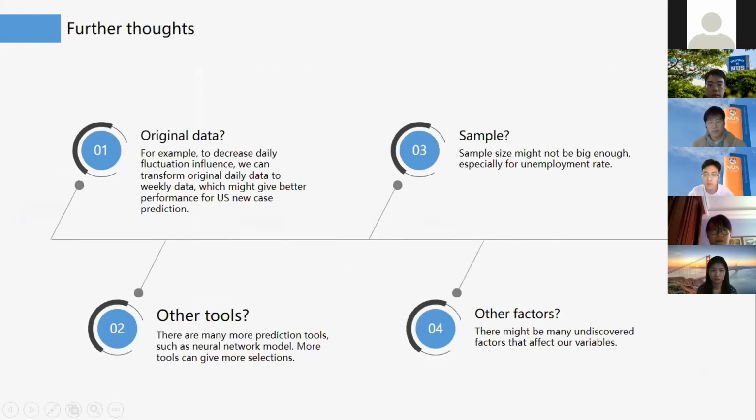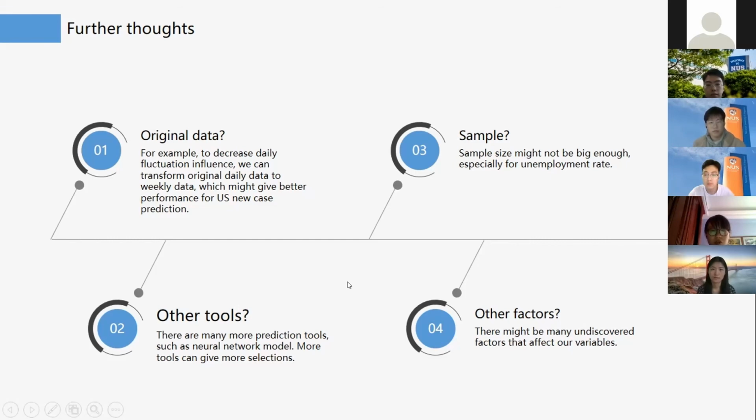So after introducing all our models, we have some further thoughts. First is the original data. For the new cases prediction, we only have daily data. However, there could be some fluctuation influence. Maybe we can transform our daily data to weekly data. Then for the unemployment rate, the sample size is too small for us since we only have monthly data.